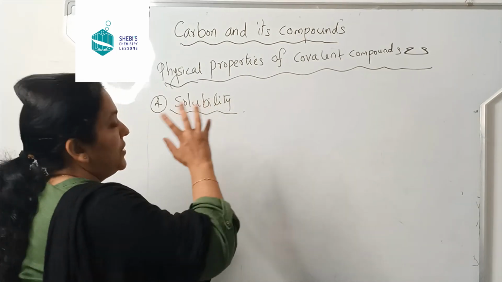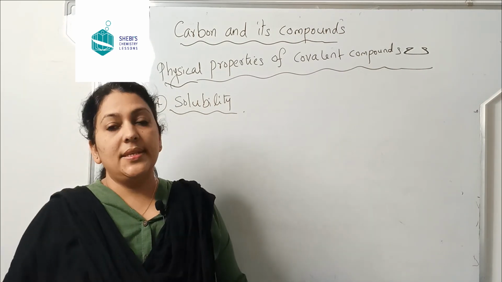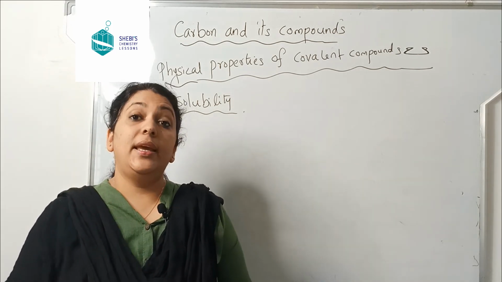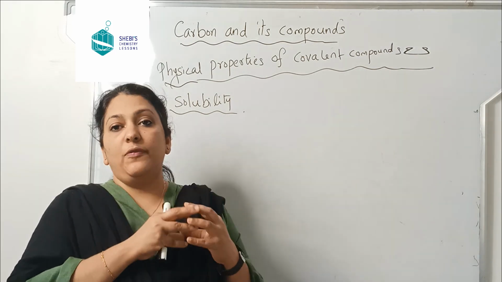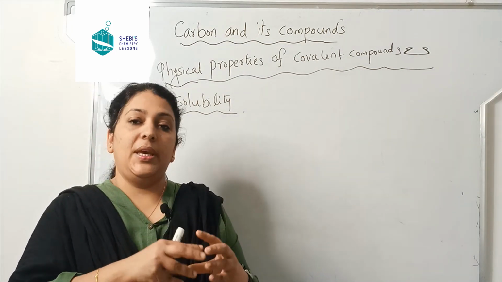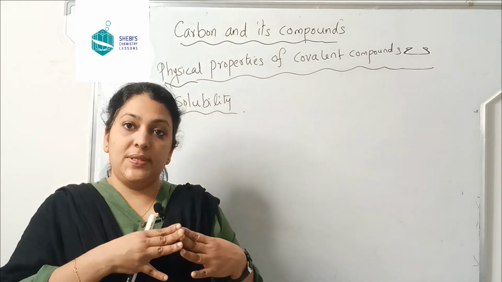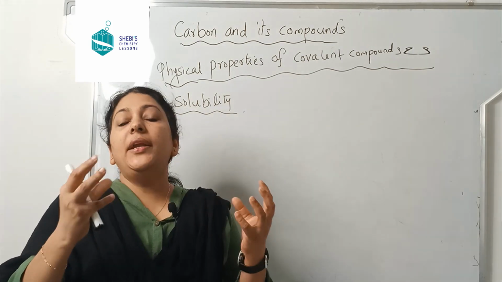So before going to the solubility, we have to know one thing about covalent compounds. You know that they are formed by the sharing of electrons, isn't it? Now, even though they are sharing electrons, in some cases a polarity occurs.